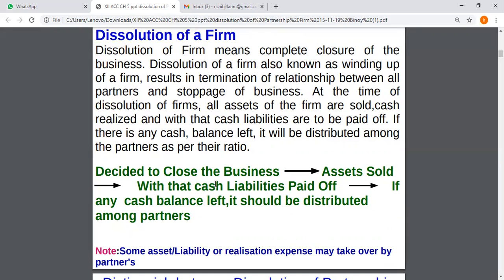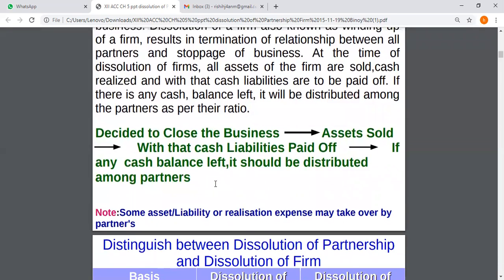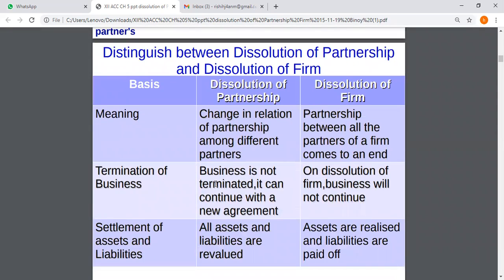They decide to close the business, they sell the assets. From the amount that is realized from the assets, liabilities are paid off. If there is a negative balance, that is again borne by the partners. And in the reverse case, if there is a positive balance, that is again distributed among the partners. Sometimes the realization expenses are borne by the firm. Sometimes they are borne by a partner, and the liabilities and assets are also taken over and paid back by the partners themselves.